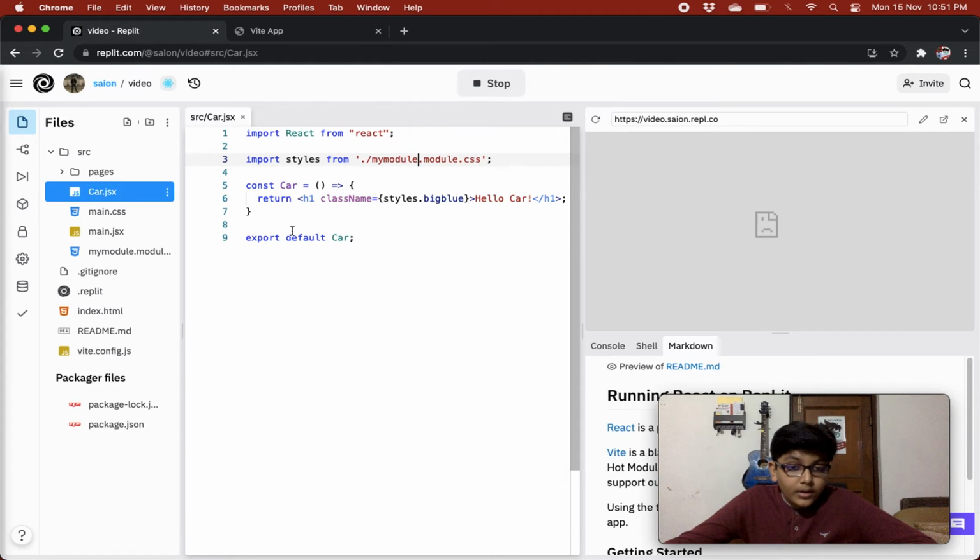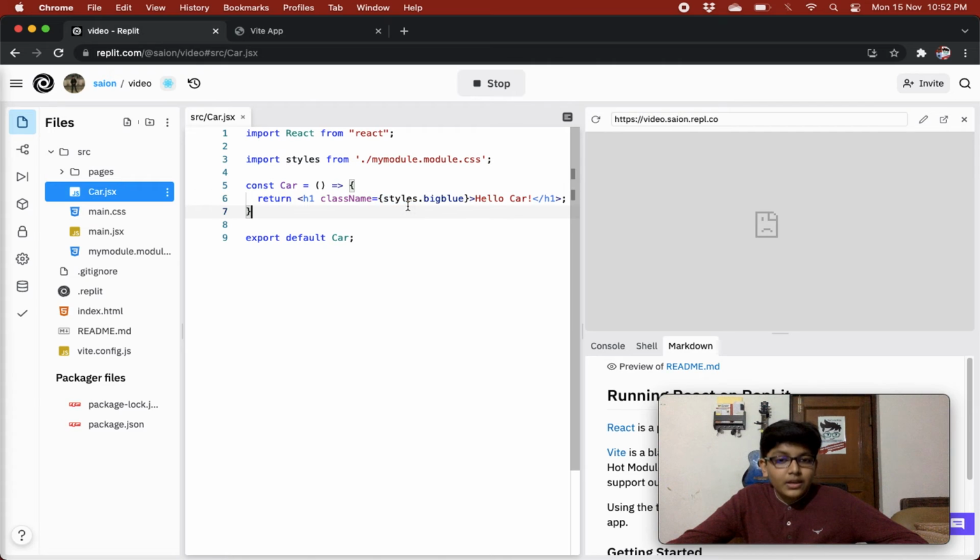So over here we have a car component, right? We are returning a heading 1. Its class name is styles dot big blue. So class name styles dot big blue is saying that whatever is the value of styles dot big blue, set it as the class name, so that however the big blue class is styled, just style this component like that only. If you don't understand the statement that I just said, please go back in the video and you will surely understand it, right? And we have written hello car.